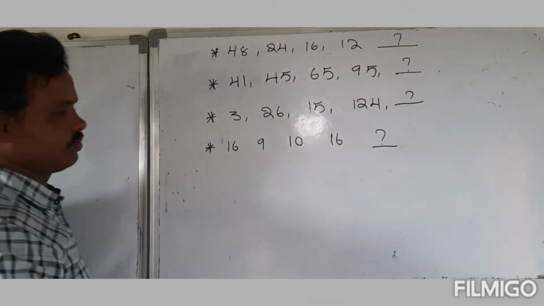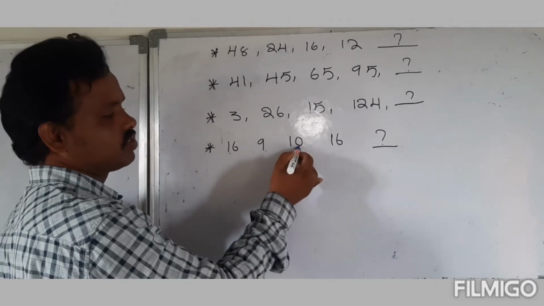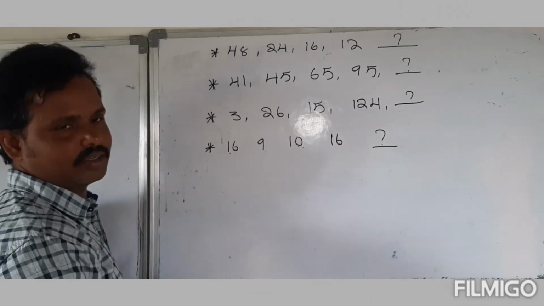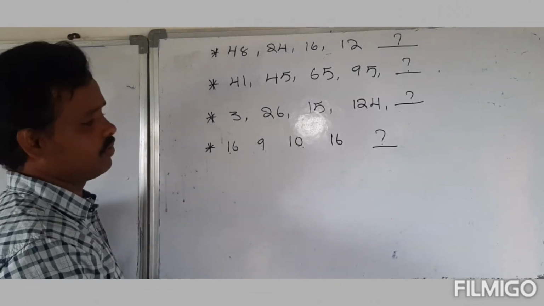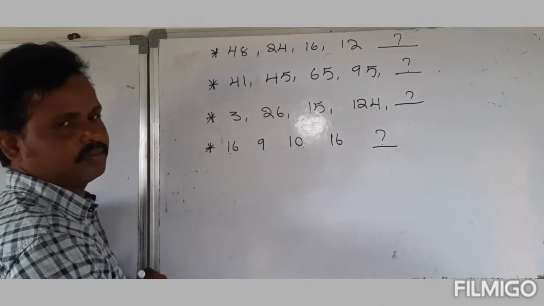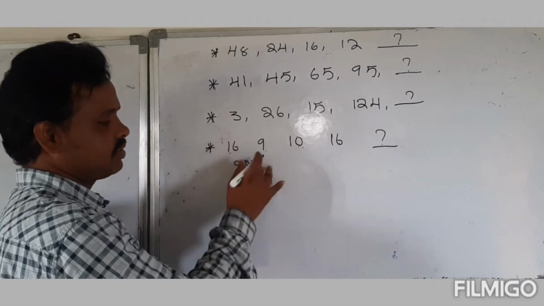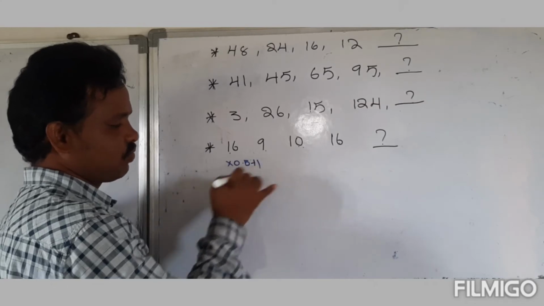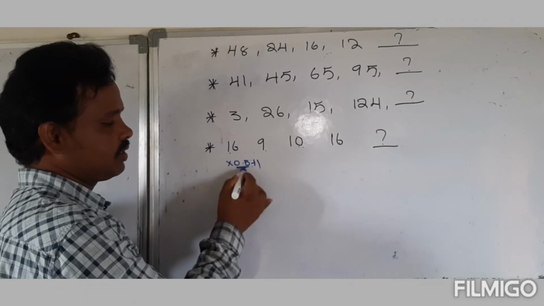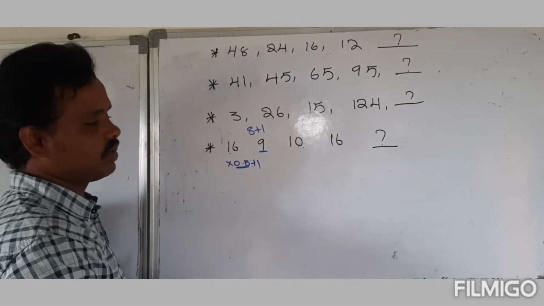Next question, just observe here also: 16 becomes 9, 9 becomes 10, 10 becomes 16. What is next? The same thing here also. Half of 16 is 8, plus 1 is 9.